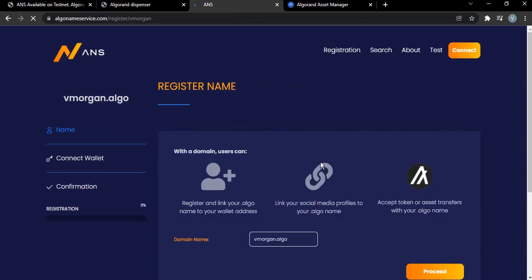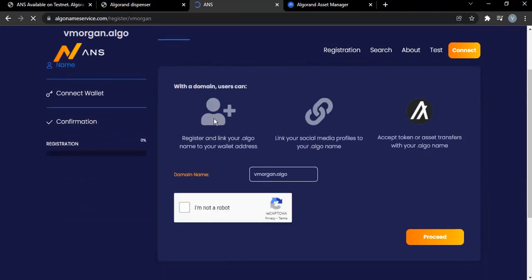All right, and then register and link your algo. Okay, register and link your .algo name to your wallet address. Link your social media profiles to your algo name, and accept token or asset transfer with your algo name. All right, so here it is, and I'll tap "I'm not a robot."